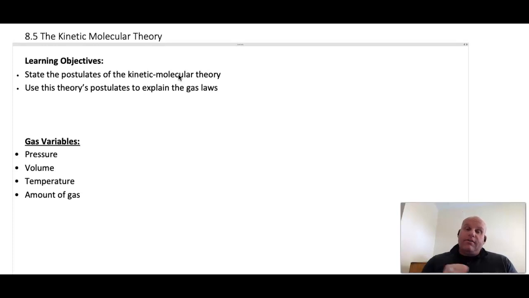We've already talked in the first video about pressure, and being able to understand that pressure is the collision of the gas particles with the walls of the container. What we'll attempt to do in the next unit is talk about the relationships between the variables. Here is a list of what those variables are. Anytime I'm dealing with a gas, I have these four variables in play: pressure, volume, temperature, and amount. And the relationships that develop from how these variables interact will make up the gas laws.